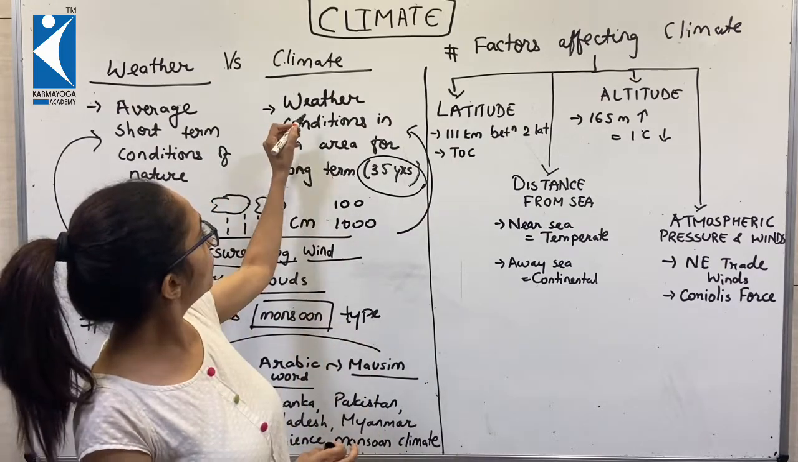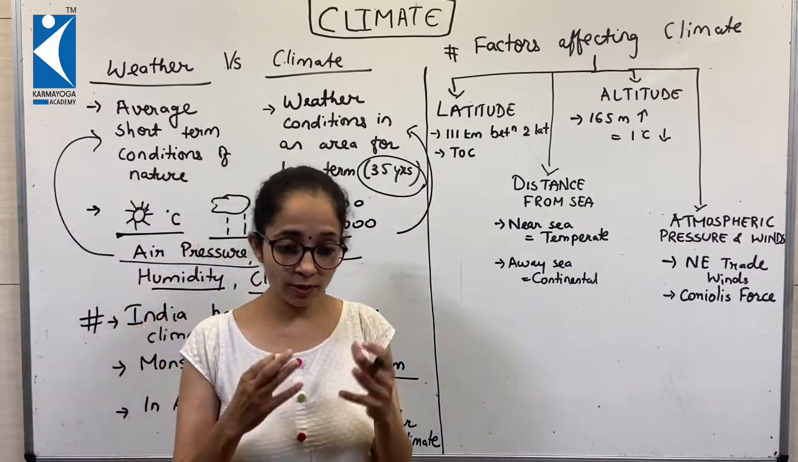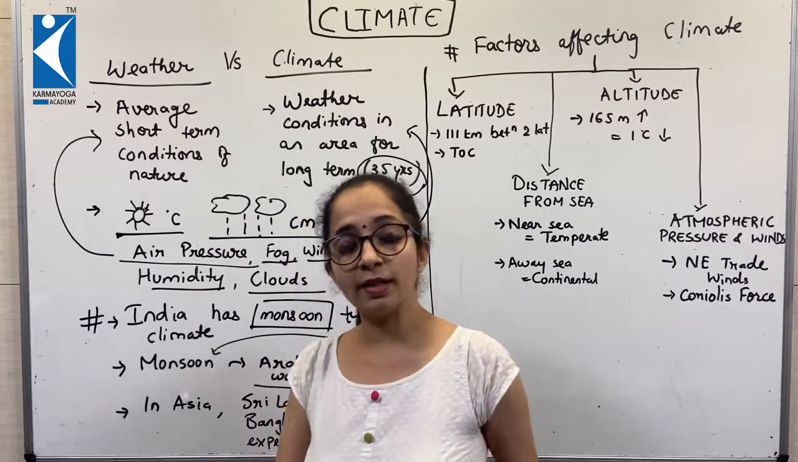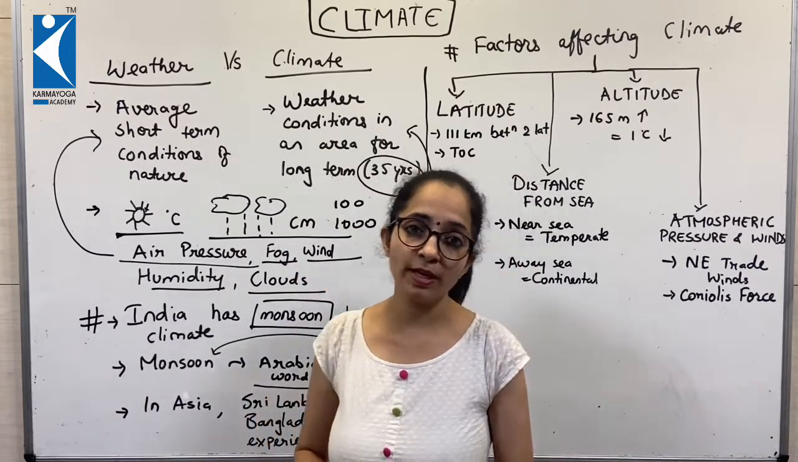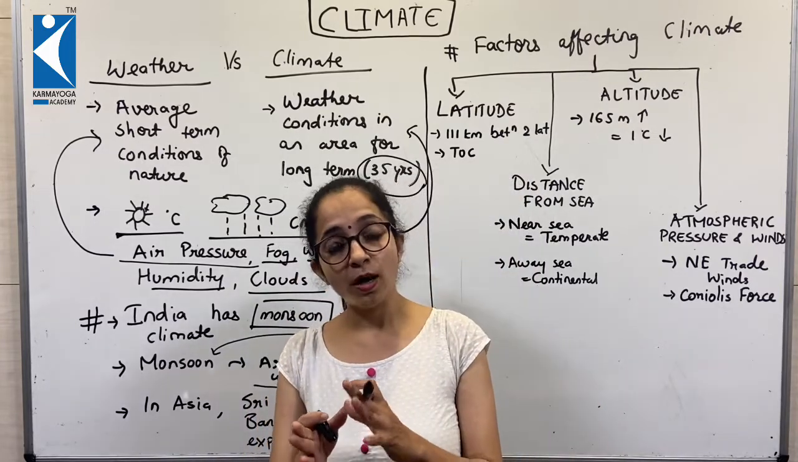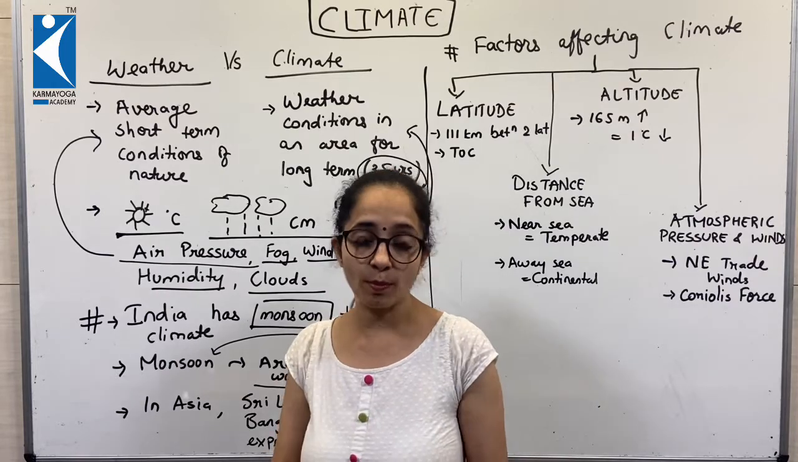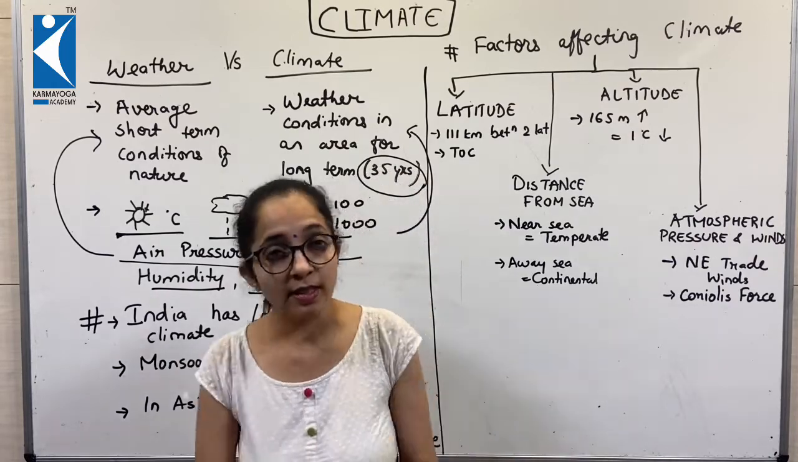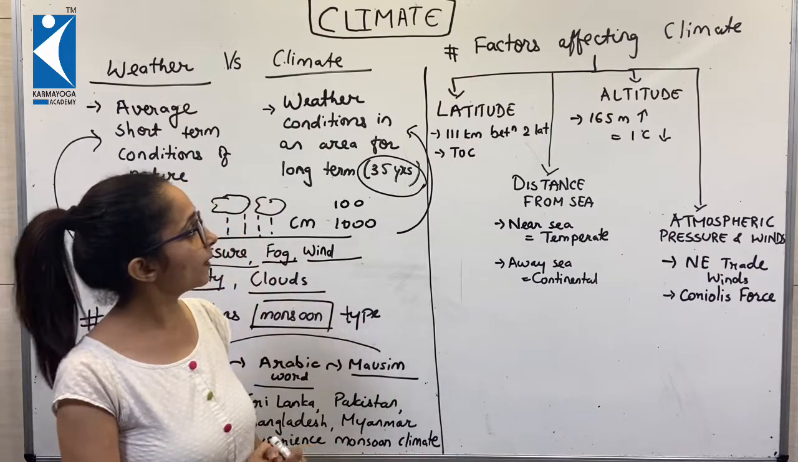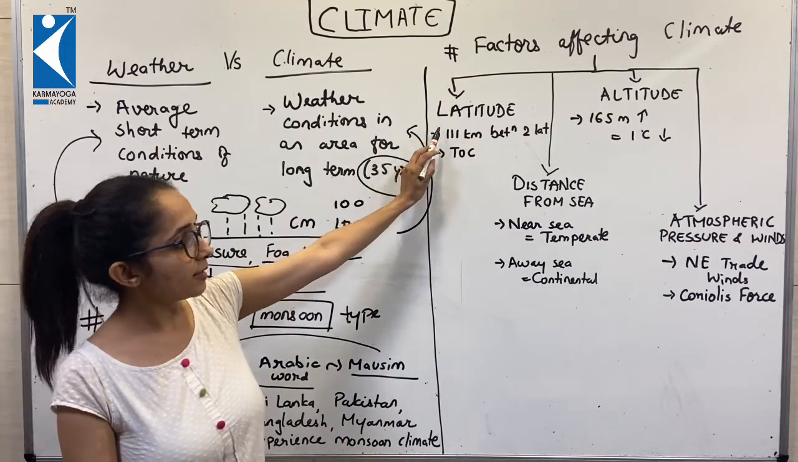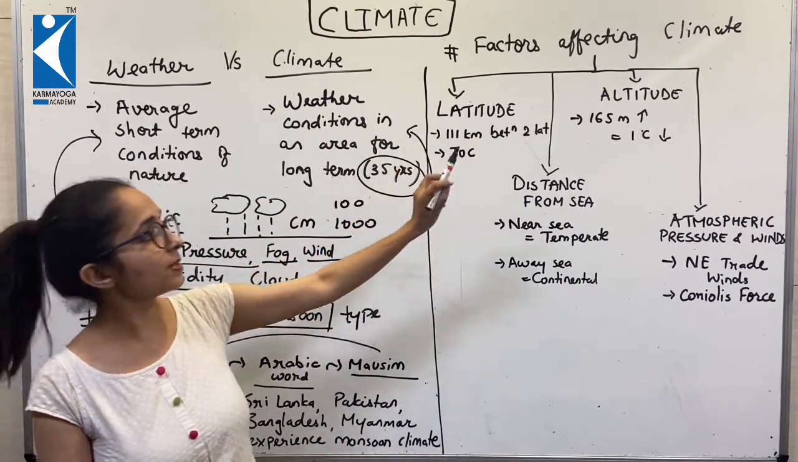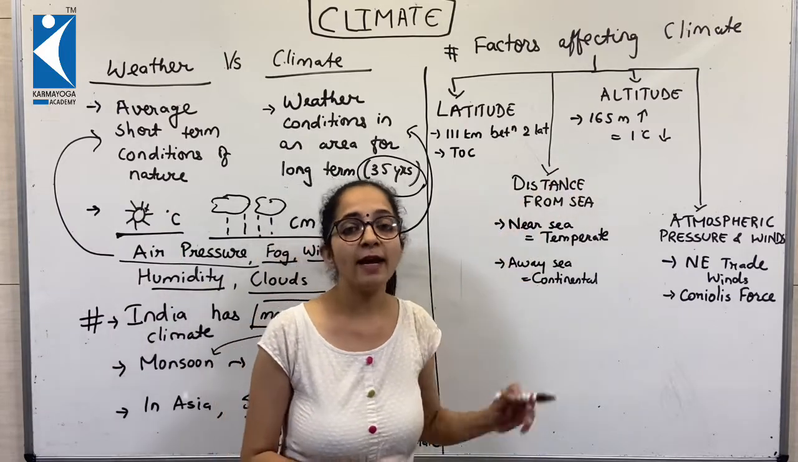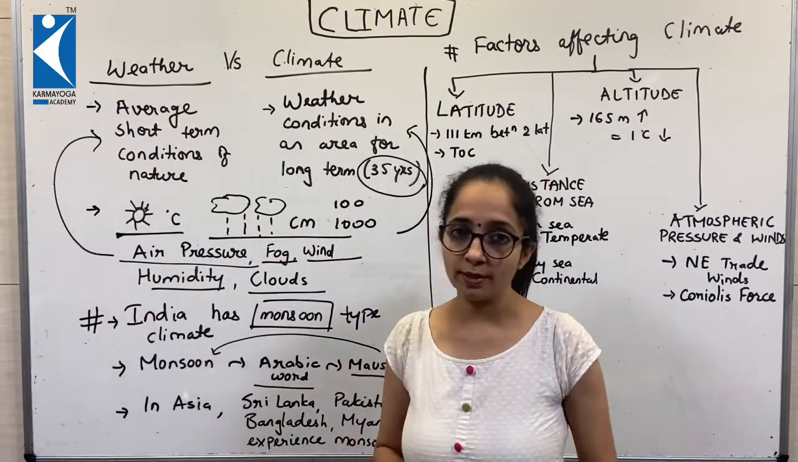So now you know what the word climate is, what is monsoon type, and which countries experience monsoon type climate. But how is this climate formed? What are the factors that affect climate? So there are 4 factors: latitude, distance from sea, altitude, and atmospheric pressure and winds.